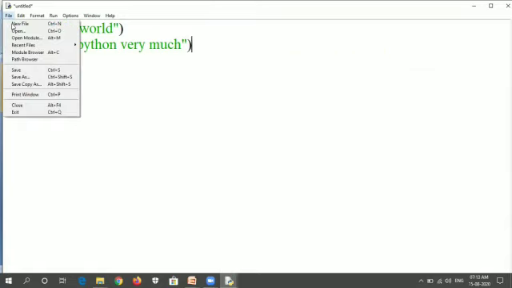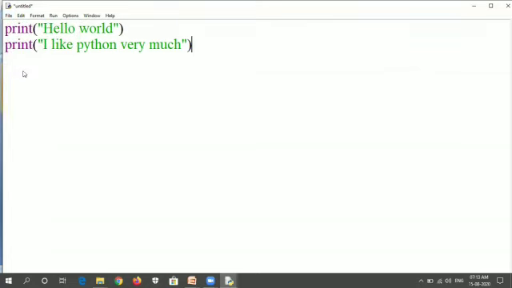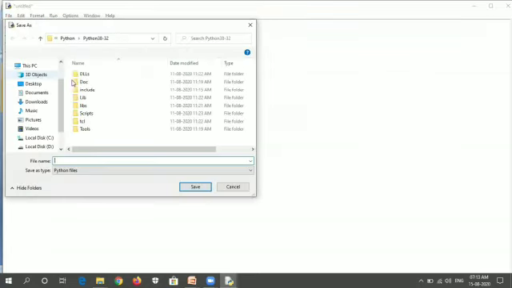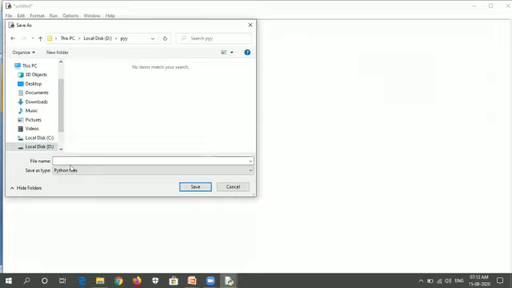After that, I'm saving this file inside a D folder with the name sample.py. .py is used to save Python files.